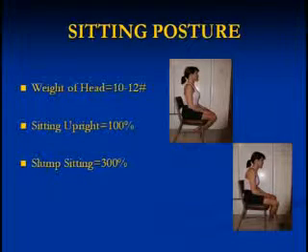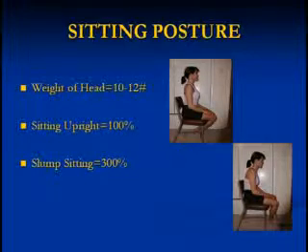So now I want to switch gears, not talking about exercise so much, but talking about the effect of posture on your body. I want to use this illustration here of sitting with proper upright posture and sitting with poor posture. When you sit upright, well, first of all, your head weighs approximately 10 to 12 pounds. When you're sitting upright, your muscles have to work to hold up what they recognize as a 10 to 12 pound object. Okay? So they're working just their regular job, what they're designed to do, what they're asked to do.